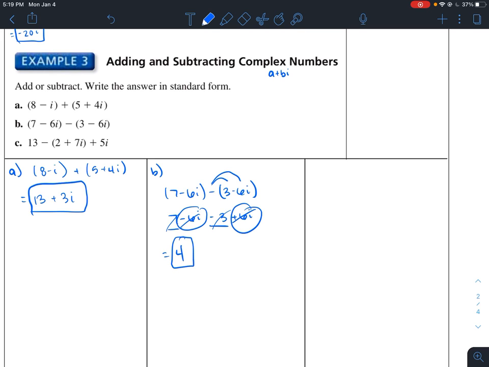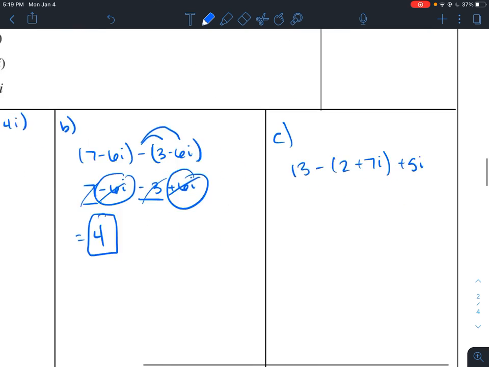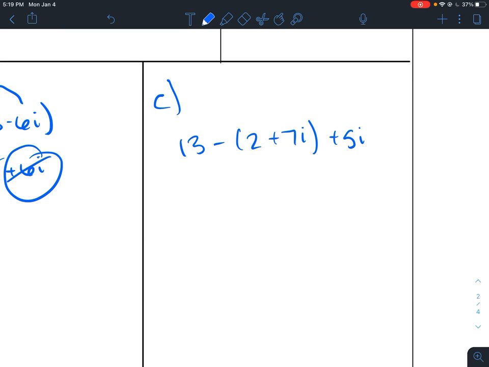Now let's do this last one, C. I have 13 minus 2 plus 7i plus 5i. So this one's a little bit weird. I have this complex number in between this real number and this imaginary number.